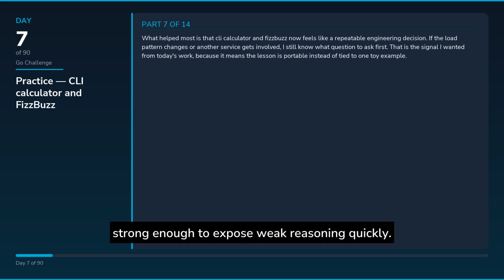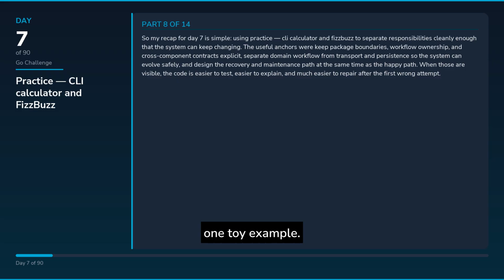So my recap for day 7 is simple: using practice CLI calculator and FizzBuzz to separate responsibilities cleanly enough that the system can keep changing. The useful anchors were keep package boundaries, workflow ownership, and cross-component contracts explicit, separate domain workflow from transport and persistence so the system can evolve safely, and design the recovery and maintenance path at the same time as the happy path. When those are visible, the code is easier to test, easier to explain, and much easier to repair after the first wrong attempt.